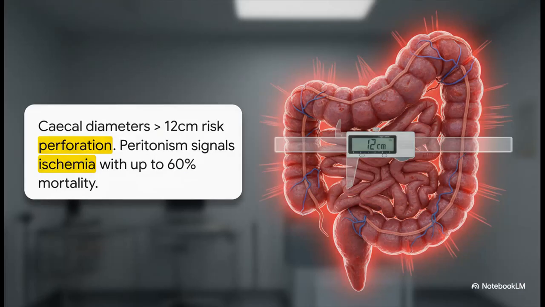You've got to remember that this kind of stretching translates to a literal high-stakes clinical emergency. In Ogilvie syndrome, once that caecal diameter exceeds 12 centimeters, the mechanical tension on the bowel wall becomes critical. If your patient starts developing tenderness or peritonism, listen to me, that is a glaring red flag for impending ischemia or perforation. That's a complication that occurs in about 3 to 15% of cases, and it carries a brutal mortality rate that can reach up to 60%. Rapid decompression isn't just an option here, it is absolutely mandatory.